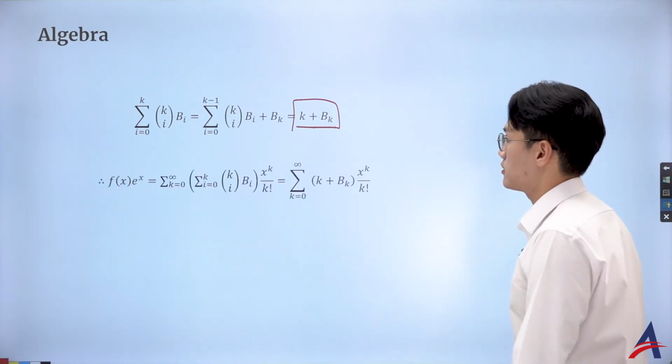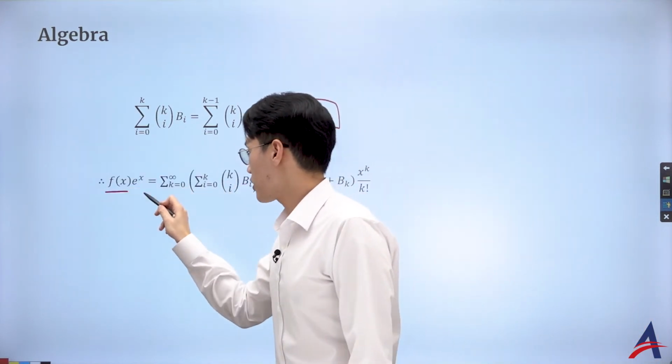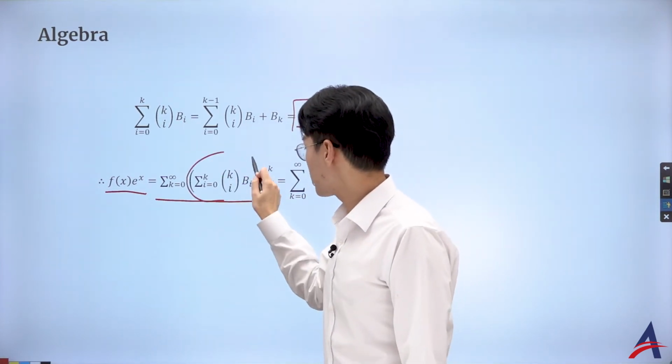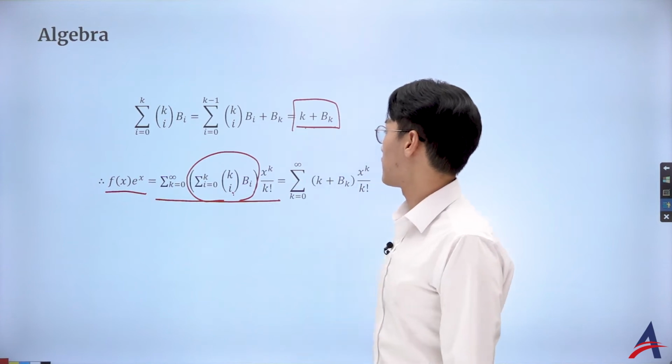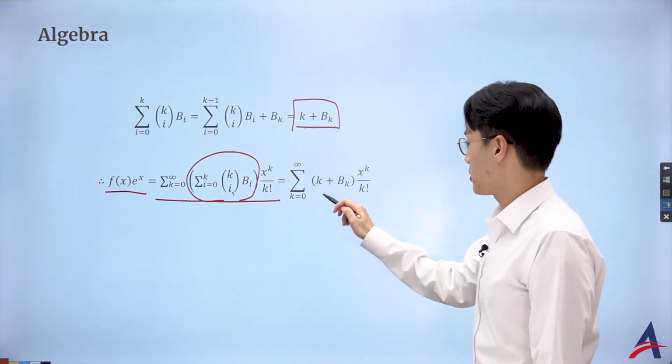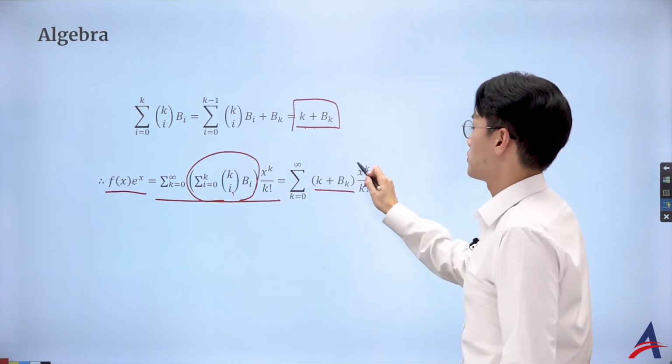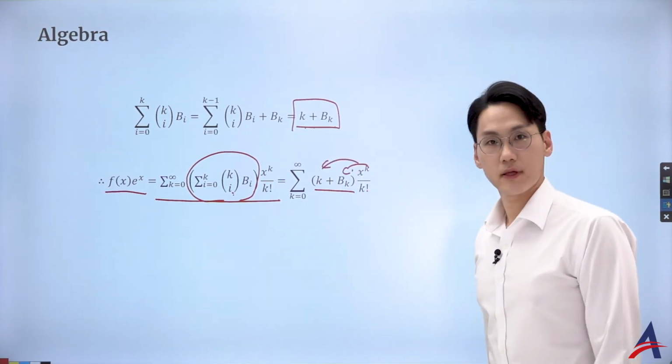That is great. So from this product we used the Cauchy product to derive this, and from this fancy c_k, I managed to convert it into k plus b_k. And what I want you to do is simply distribute it before expanding with the sigma.